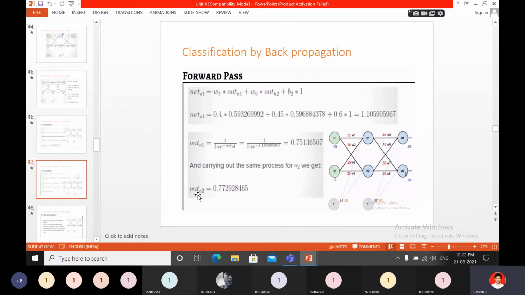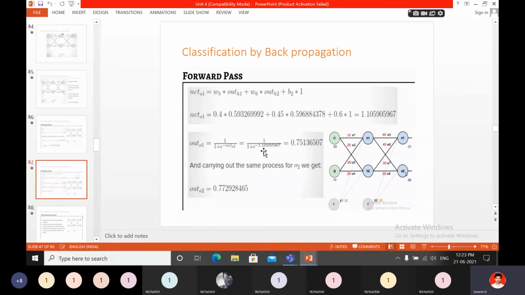How did you get the net O1 value? W5 out H1 plus W6 out H2, plus B2. Here also net O2 means W7 into out H1, W8 into out H2 plus B2. That is net O2. Out O2 means 1 by 1 plus e power minus net O2. So that is out O2.